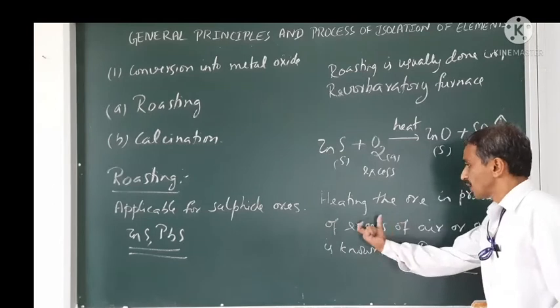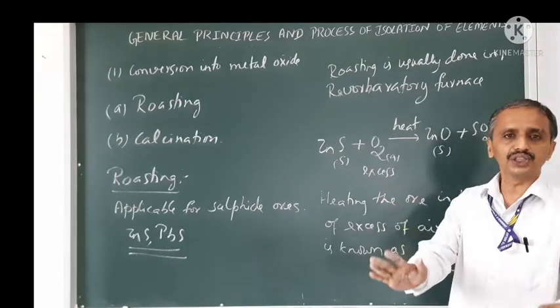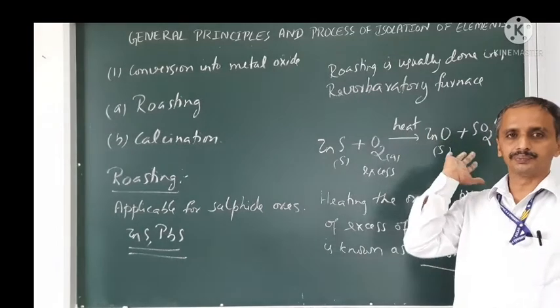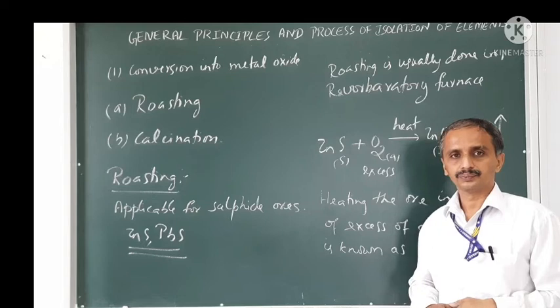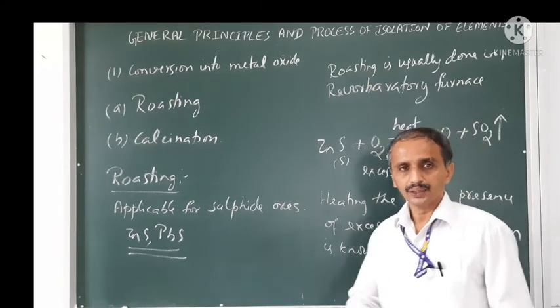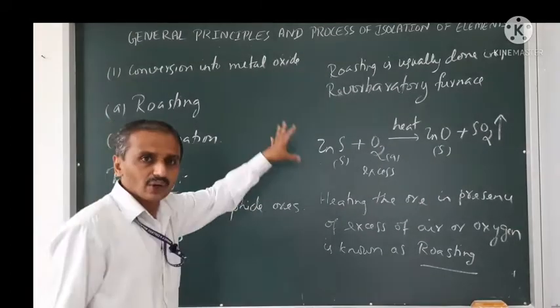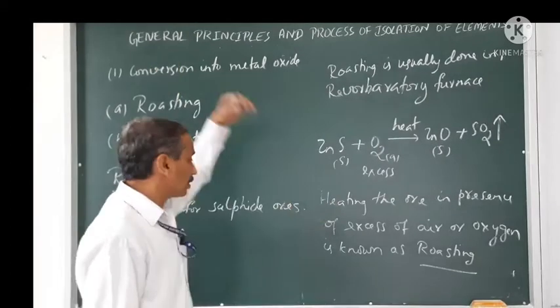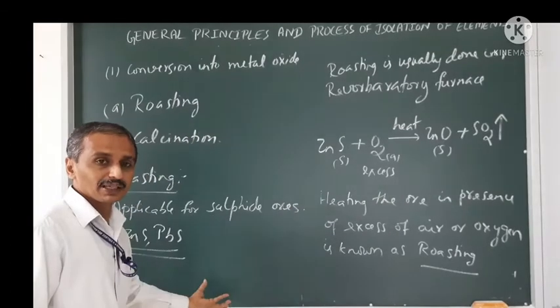Whereas if I heat it in the presence of excess oxygen, then it becomes roasting. Only that is the difference in the definitions. So first of all, what is the definition, then for which ores it is applicable.